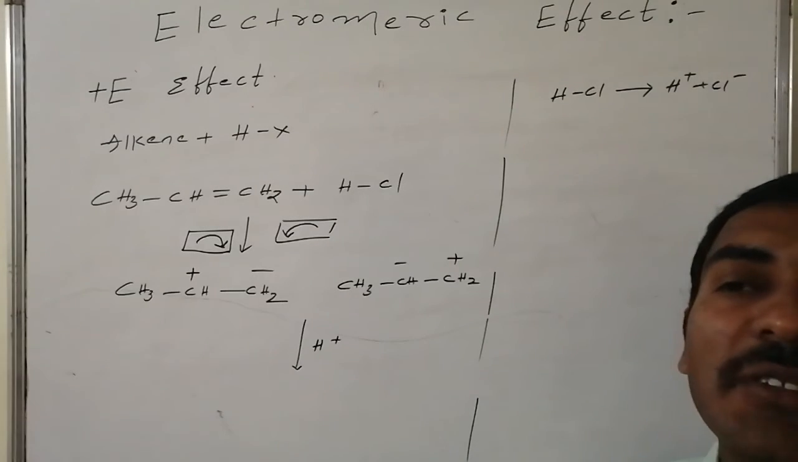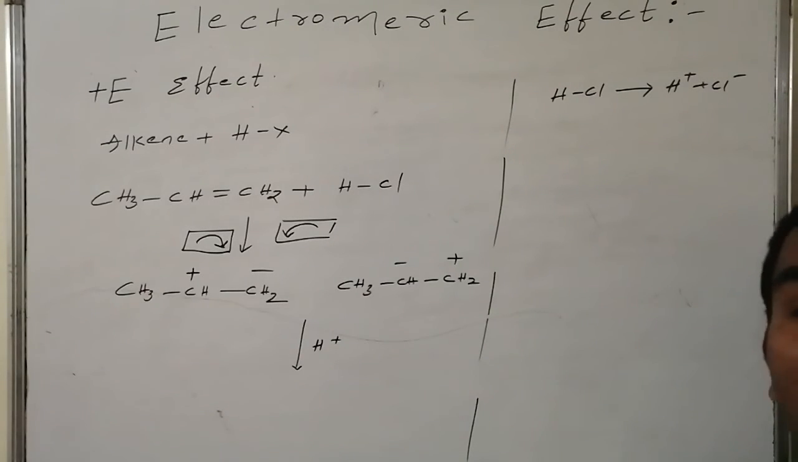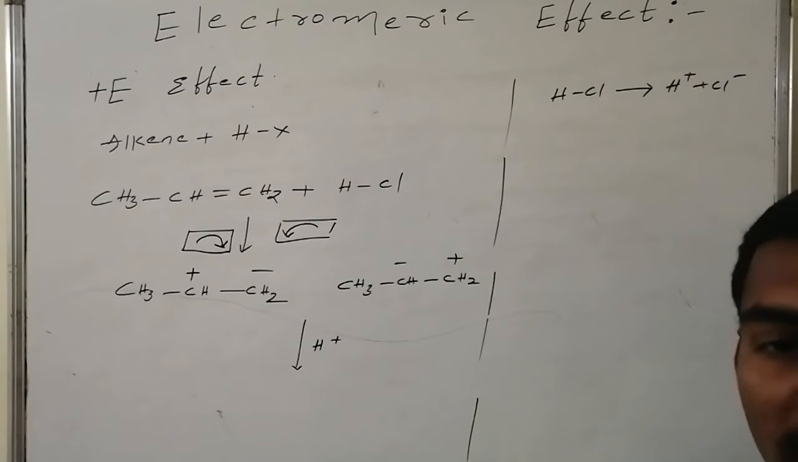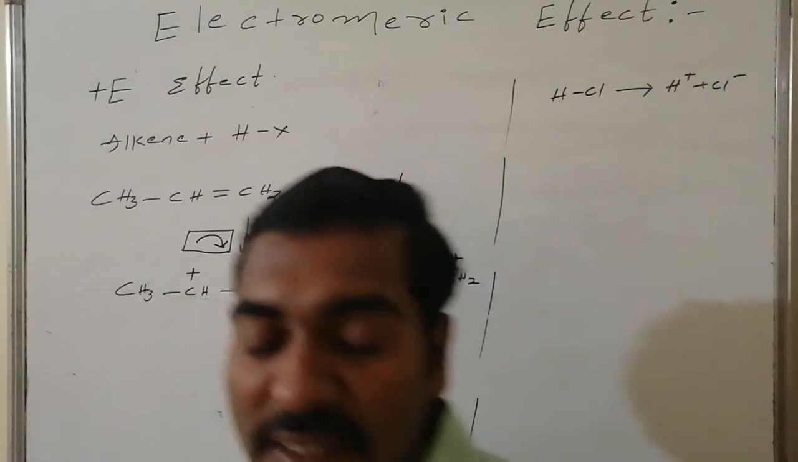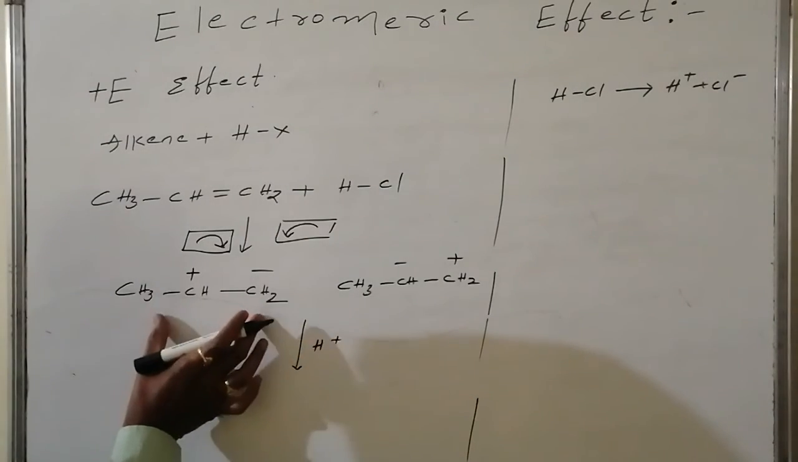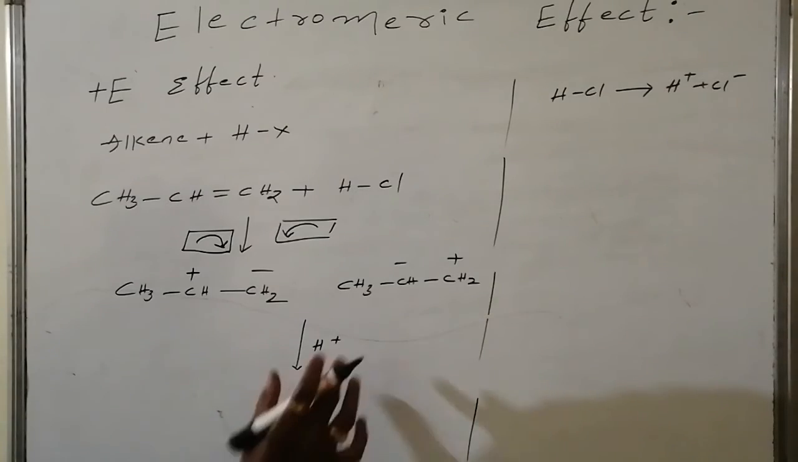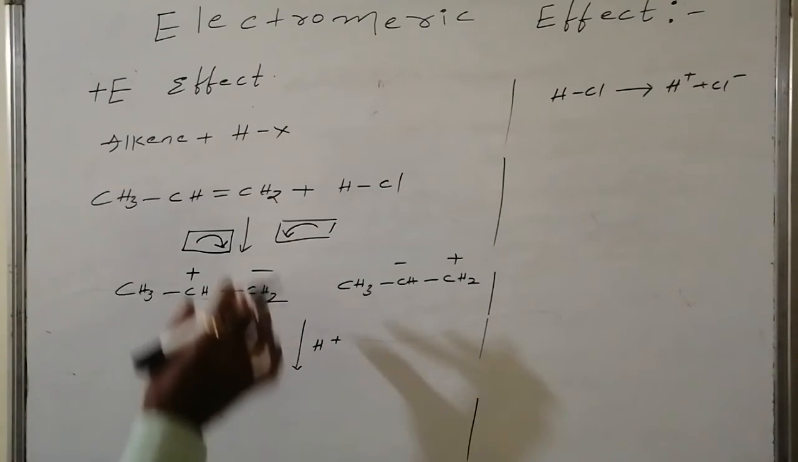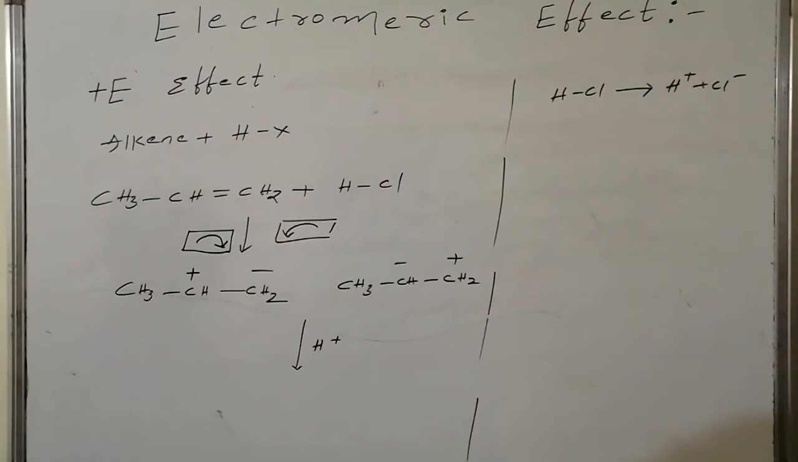This effect is said to be what? Electromeric effect. Now I am saying this effect is the positive electromeric effect. Why it is positive electromeric effect: after generation of either this one or this one, it is getting affected by the electrophile H plus present in the reagent, but not with the Cl minus, because it is acting as a huge source of electron density.